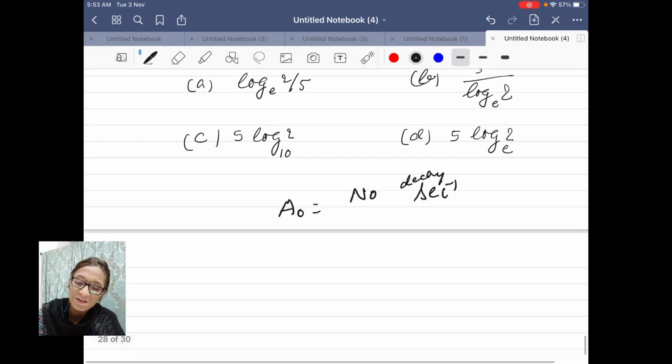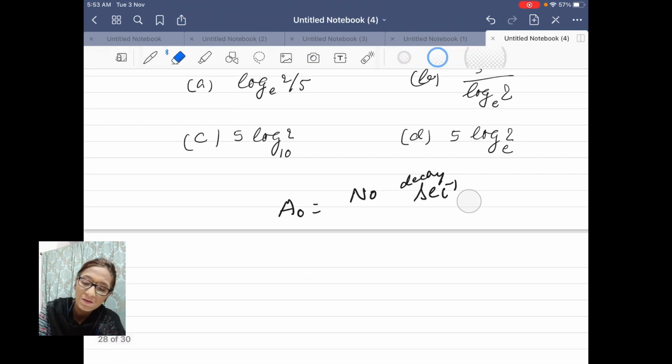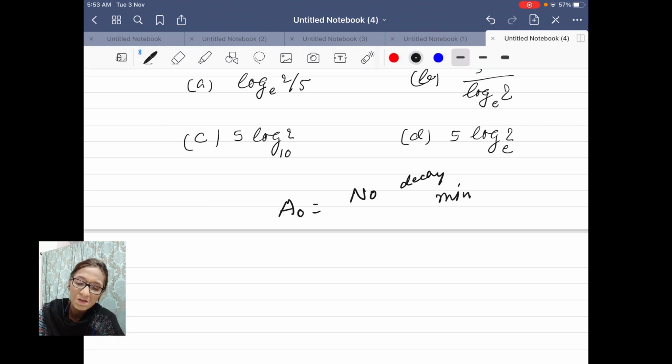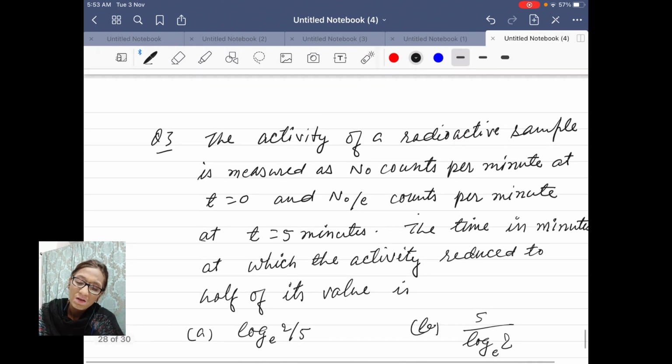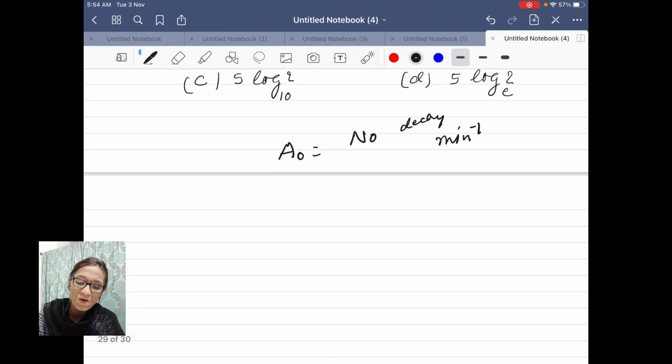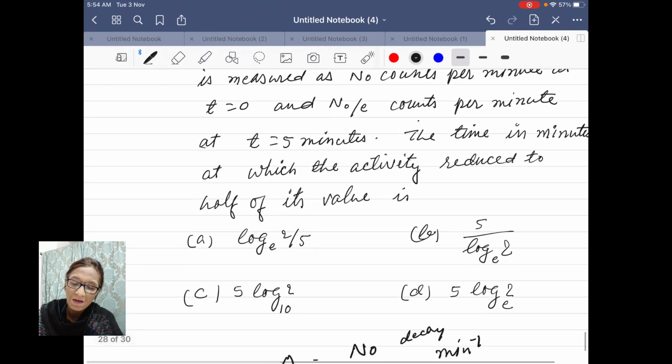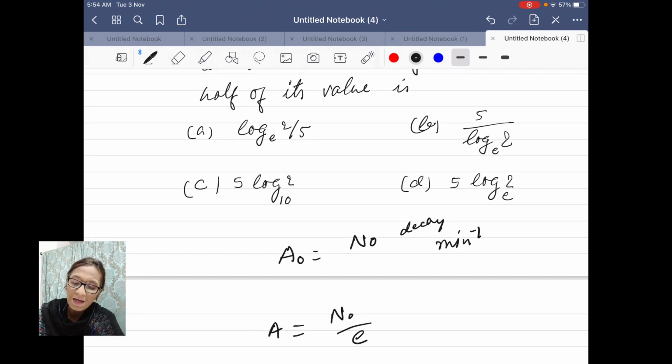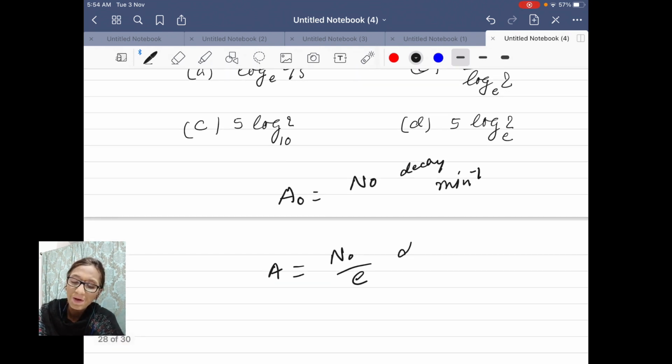Let me change this. A naught by e counts per minute at time t is equal to 5 minutes. So A is given as A naught by e decay per minute